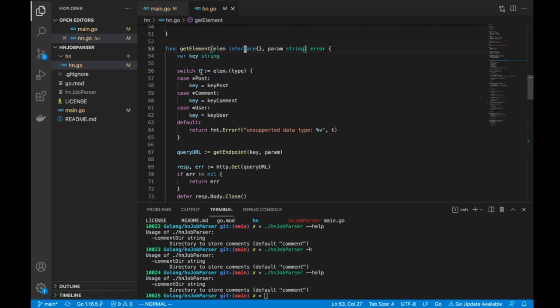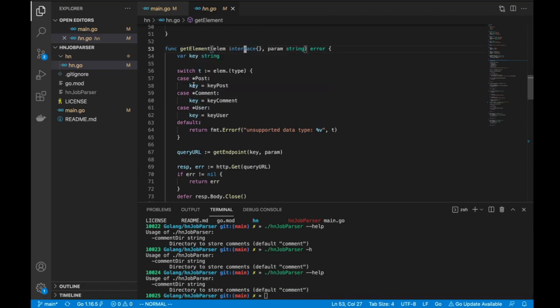So what I need to do is first know what the type is. Depending upon the type, what do you do? You basically decide what key you will use on the basis of the type. And I only want to support three types: pointer to a post structure, pointer to a comment structure, pointer to a user structure. That's what I want, right?